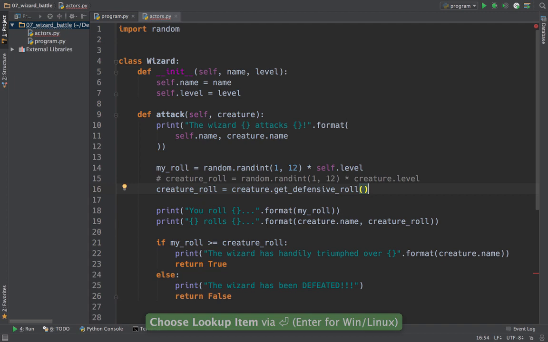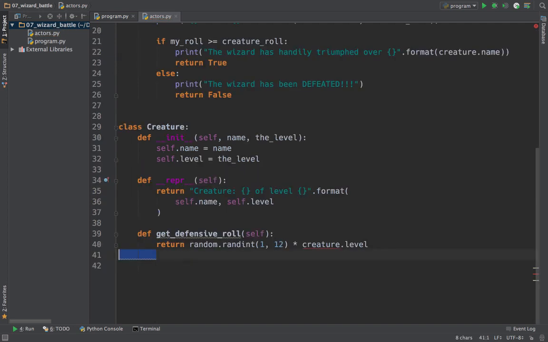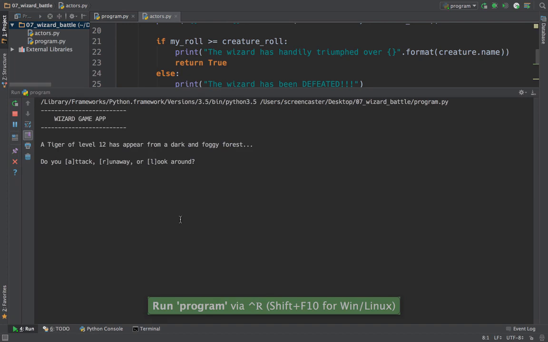And it's up to the creature to take all of its attributes into account. If it's a dragon, let's think about its scaliness. If it's a toad, its wartiness or whatever, right? We can make our game behave exactly the same if we just use the same algorithm. We randomly compute our 1 to 12 number, that's throwing our 12-sided die, and then we just multiply that by the level. And that's what the base creature does. But maybe we'll do something different for a dragon, if we can invent this idea of a dragon and so on. So let's just make sure we can still play the game.